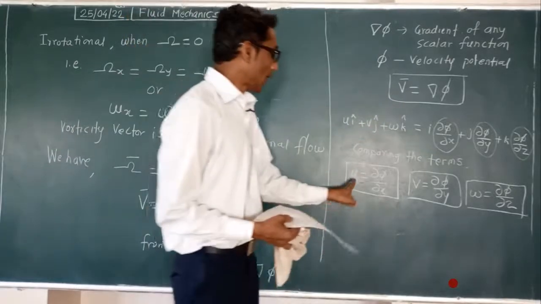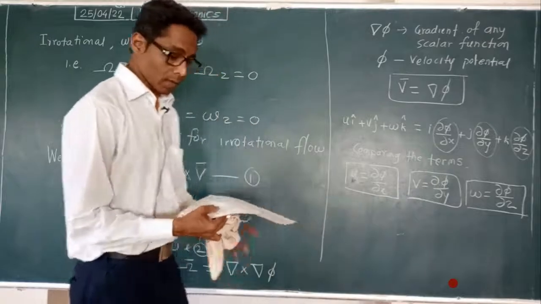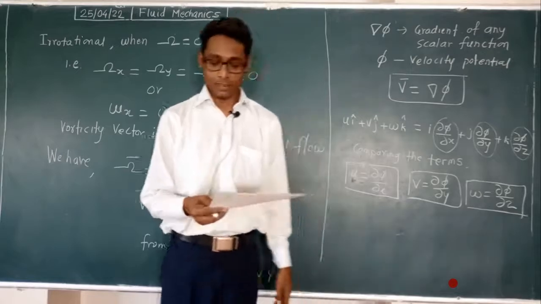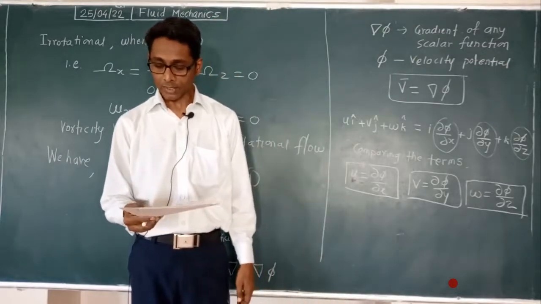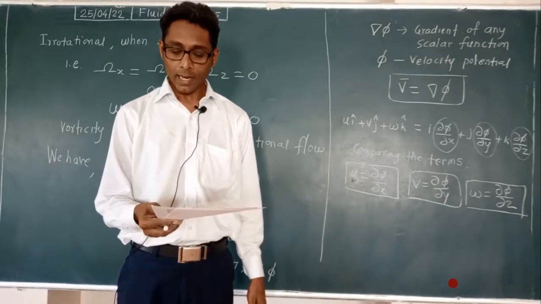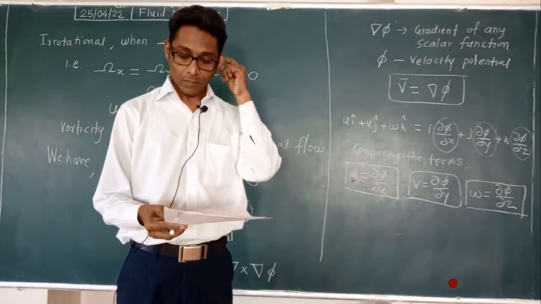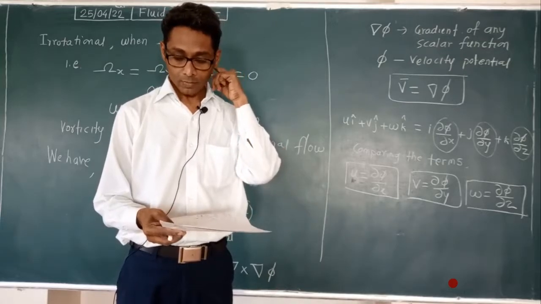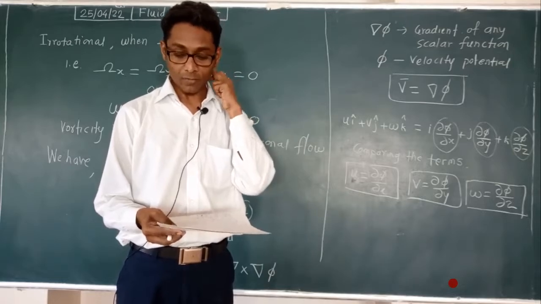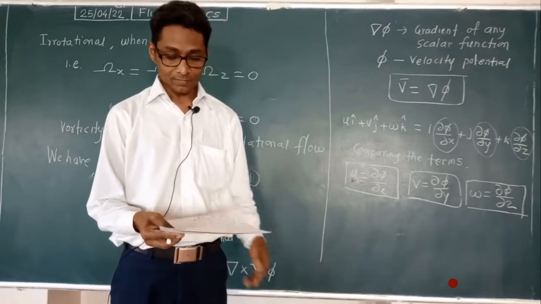Write down below this: partial derivative of velocity potential in any direction gives velocity of a fluid in that direction.